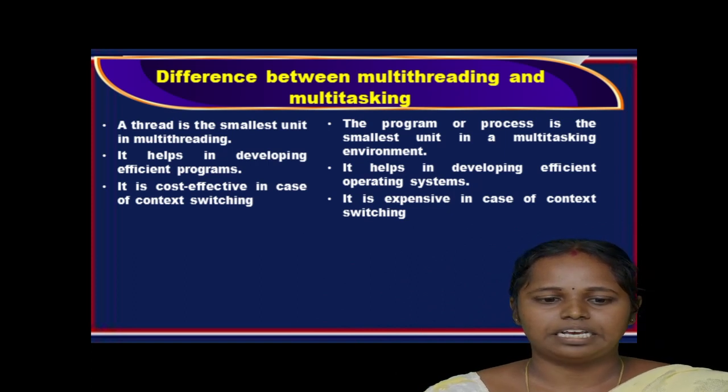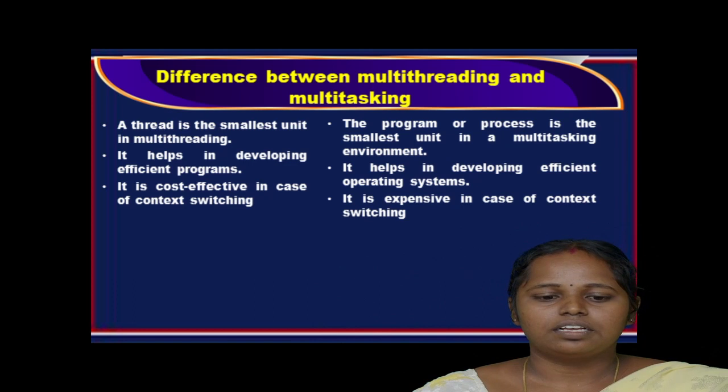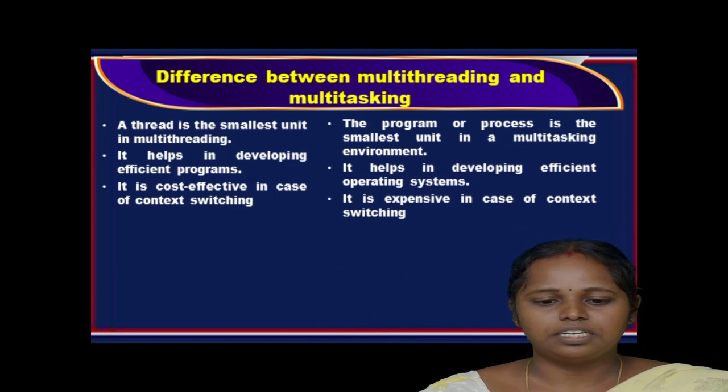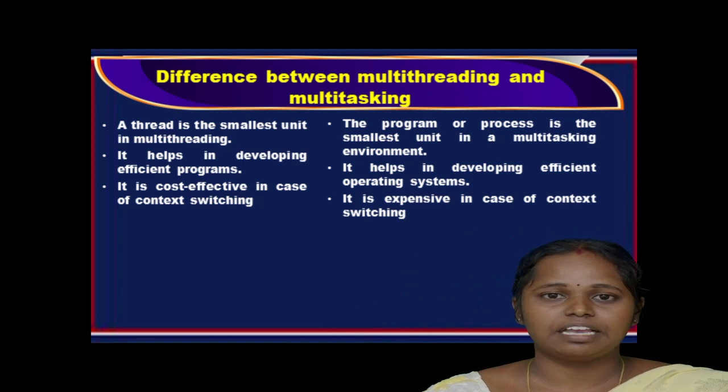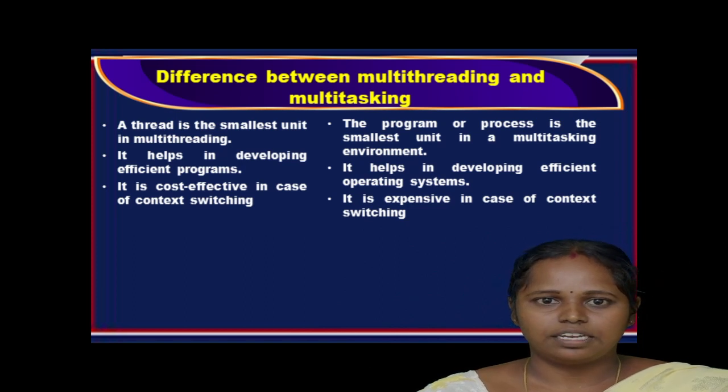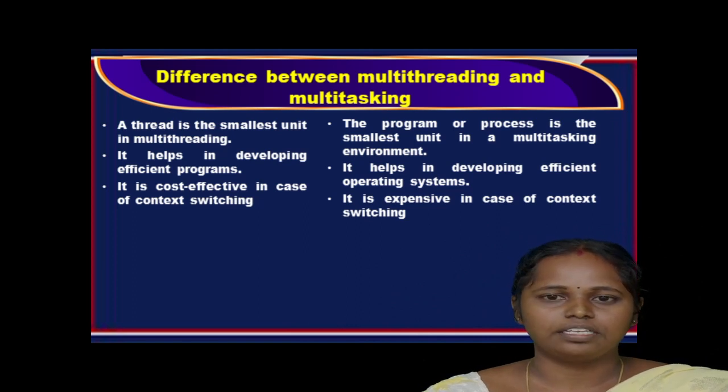Multi-threading helps in developing efficient programs, while multitasking is efficient for developing operating systems. Multi-threading is cost effective in case of context switching, while multitasking is expensive in case of context switching.